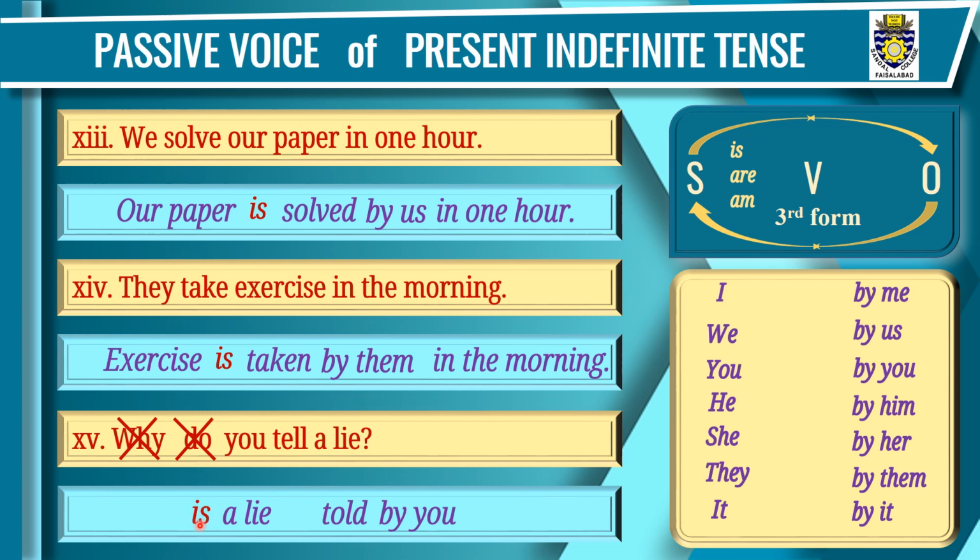We'll use is here. It becomes is a lie told by you, and before that why is written, so we'll write why as it is in the beginning of the sentence. Why is a lie told by you? As it is interrogative sentence, we will not forget to put question mark at the end of such sentence.